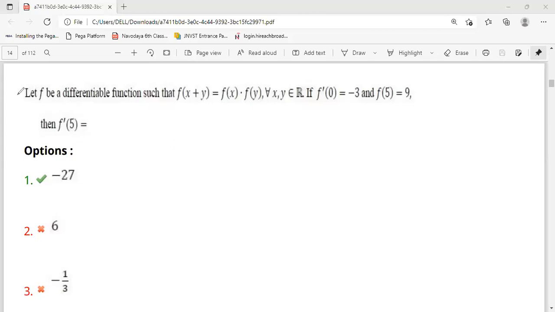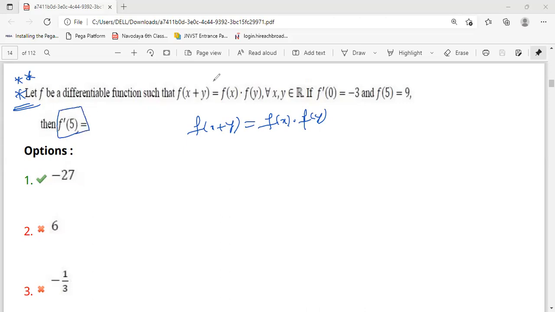Next question. This is important and very simple. They are saying that f of x plus y is equal to f of x into f of y. This function they only given. So what they are asking: find f dash of phi.